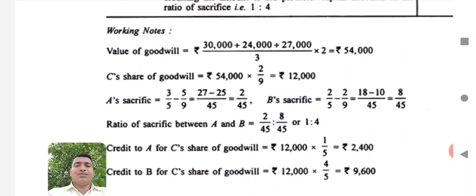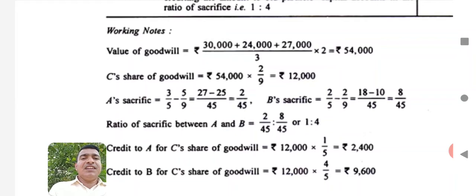Here the value of goodwill can be calculated by using the average of 3 years profit. Here the 3 years profit is 30,000 plus 24,000 plus 27,000, divided by 3. It is the average. The amount will be into 2, that is, 2 times the average profit. That means total 54,000. Here one thing you have to understand: when the last 3 years profits are given and 2 years purchase is given, you should understand that 2 times means that number should be multiplied to the average profits.